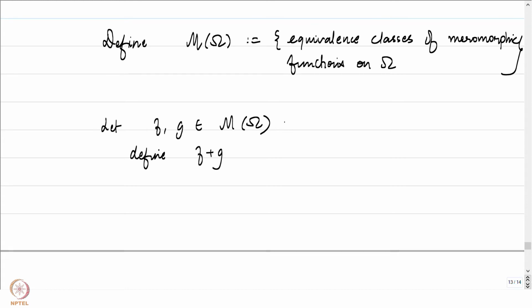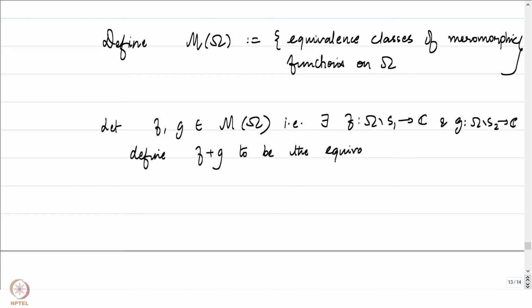That means there exist a function f on omega minus S1 to C, and g from omega minus S2 to C, which represent f and g respectively, and define f plus g to be the equivalence class of the function f plus g, which is defined on omega minus S1 union S2 into C. There are a few checks to be done here.